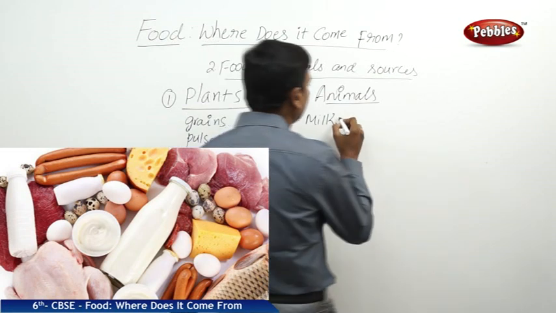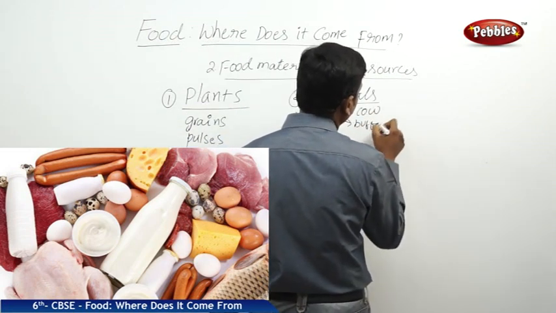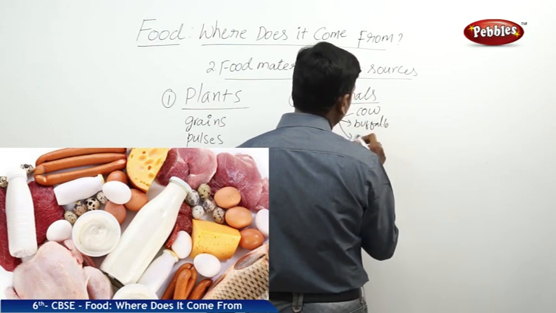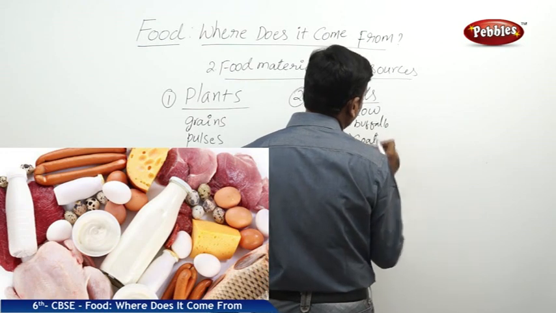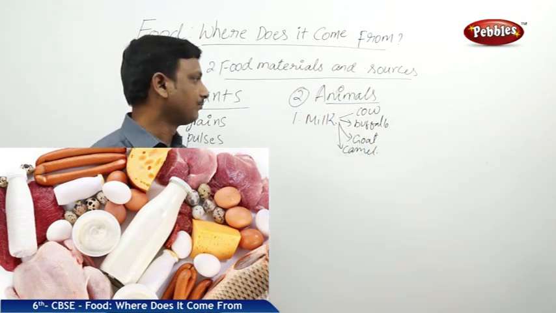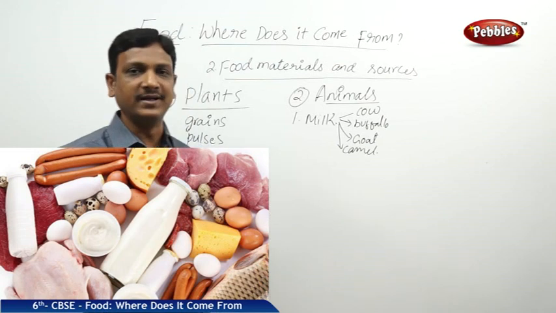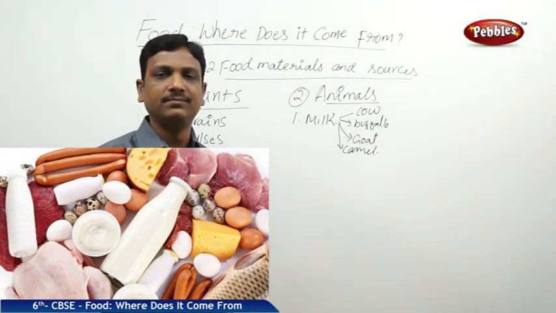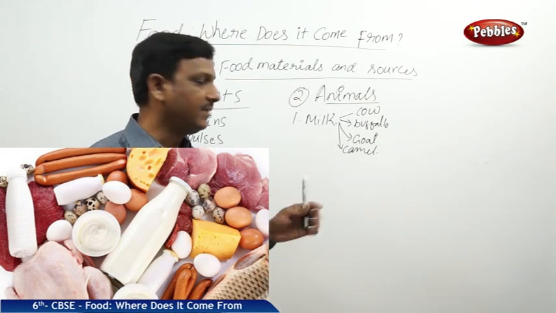So the milk is obtained from animals. Which animals? Cow, buffalo, goat, and in some places camel. So these are the animals from which we obtain milk. The milk itself gives us so many ingredients. We get ghee, butter, cheese from the milk.